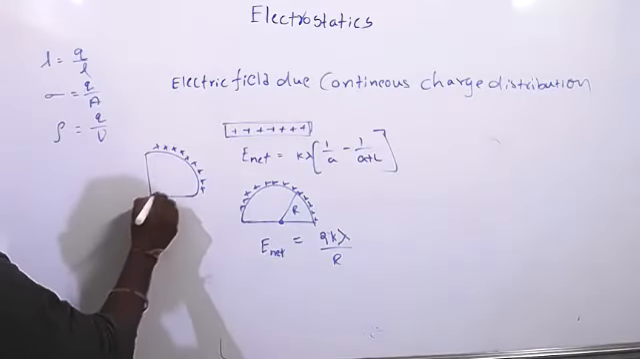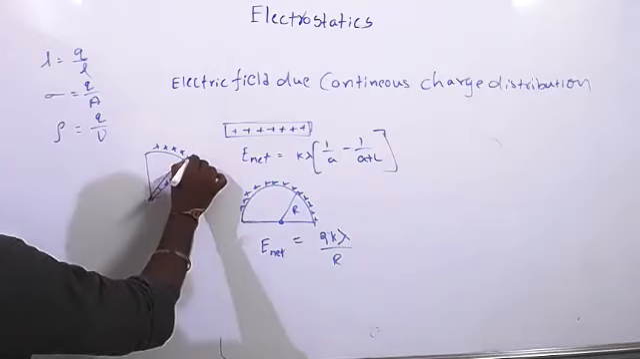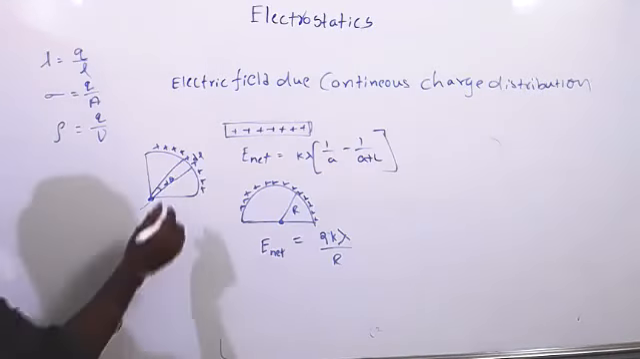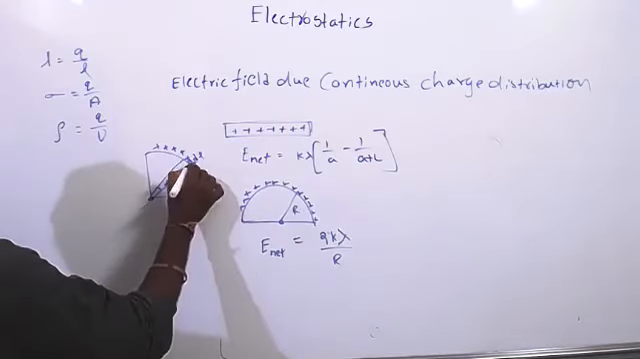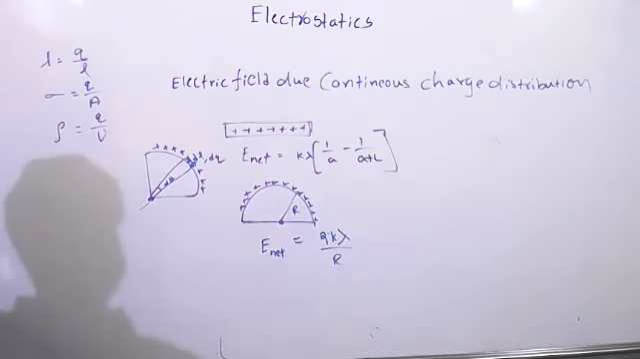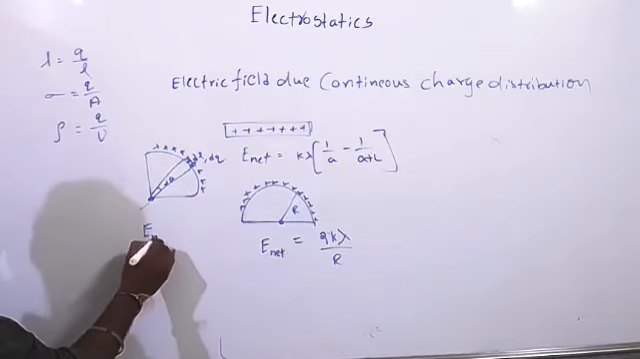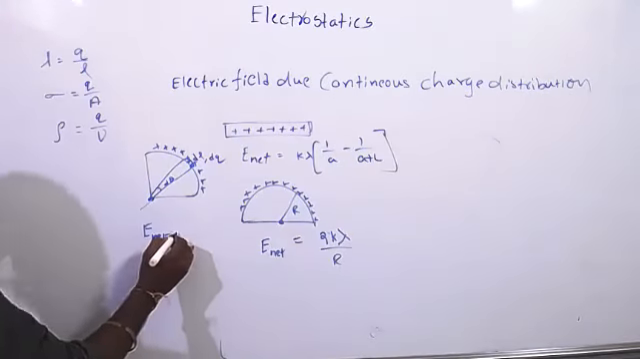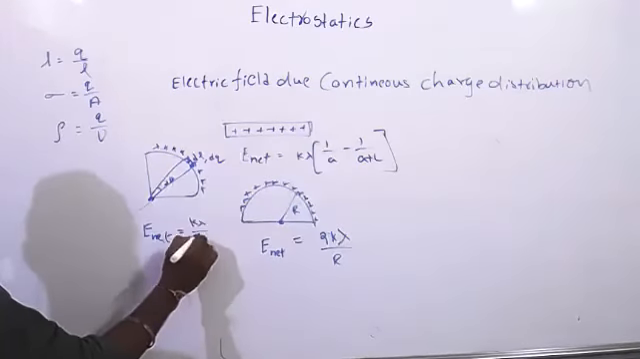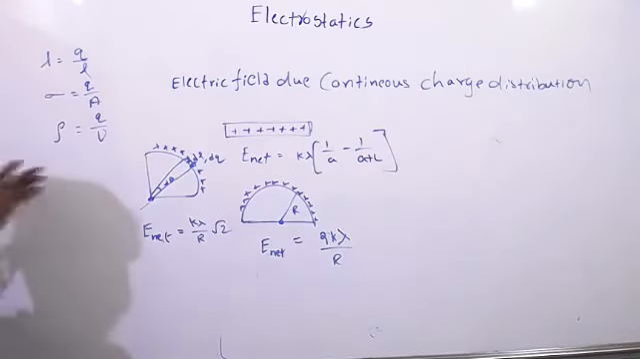For this, we have to consider a small element, a small d theta, a small length dl. Whenever we take a small element, in the dl length a charge dq will be there. Open the notes and you can find these answers. So here you will get E net equal to k lambda by r root 2. This is what you will get.